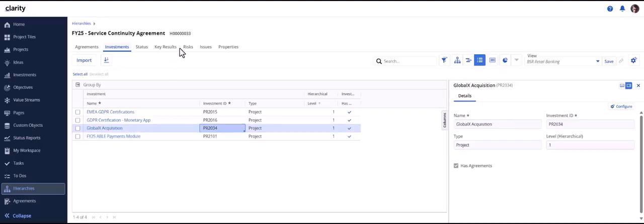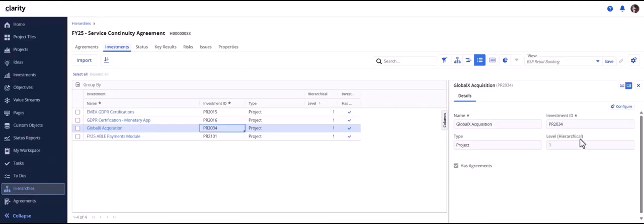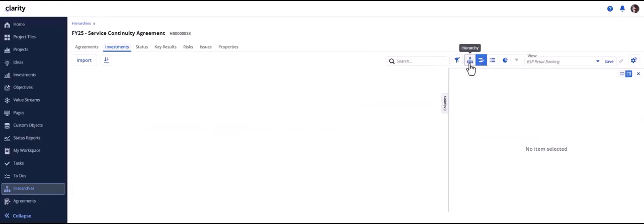If the underlying investment blueprint does not have the agreements module with show in details flyout toggle enabled, then we will not be able to see the agreements module in details flyout, as is the case with Global X acquisition. Display of agreements in details flyout is supported in grid as well as timeline layout.